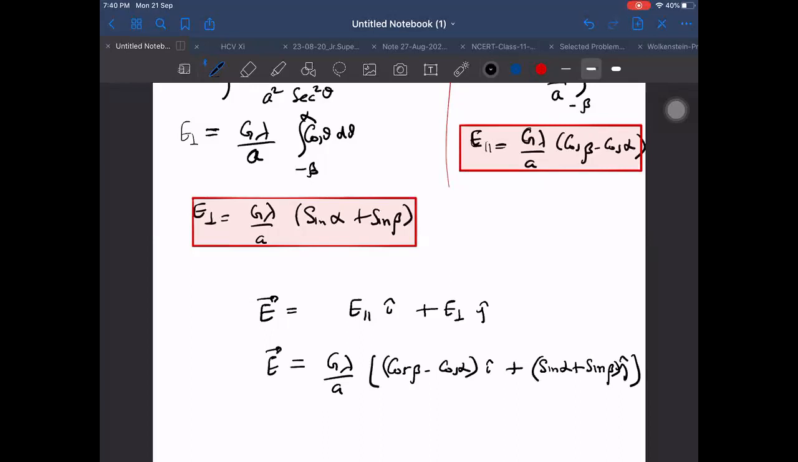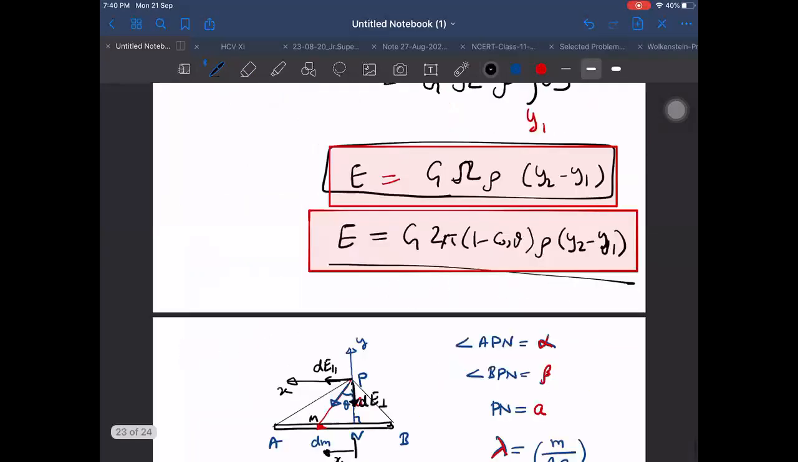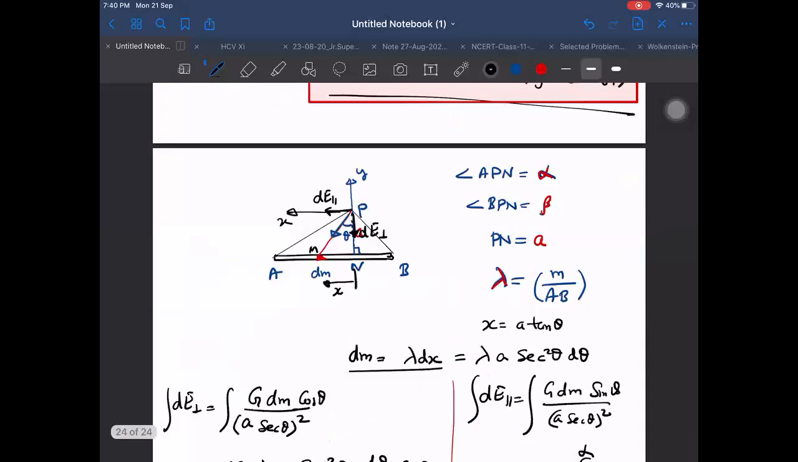Minus j, I think. Yes, sir, minus j, because it was coming towards the mass. Attraction is towards the mass. Here I wrote along i cap, along this axis, parallel. Then the field could be along this side or it could be this side, depending on which side has more mass. More mass is this side.